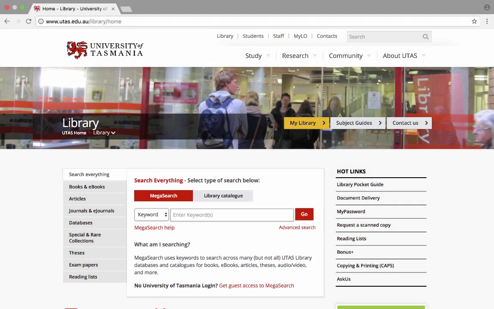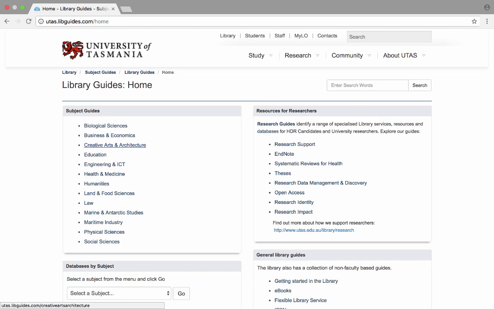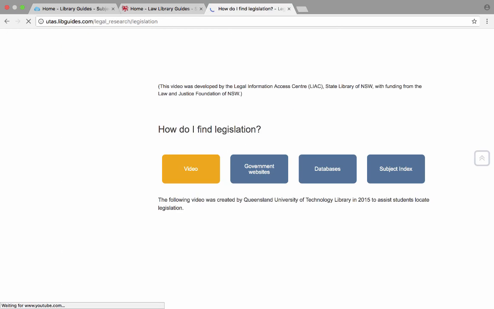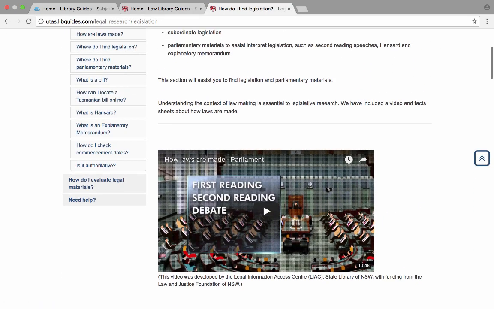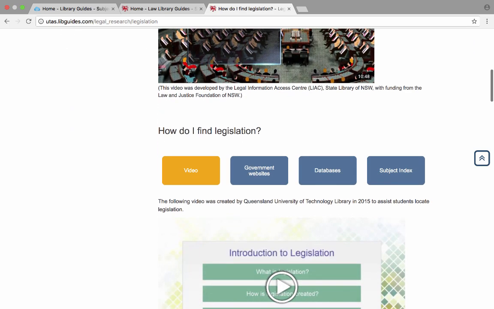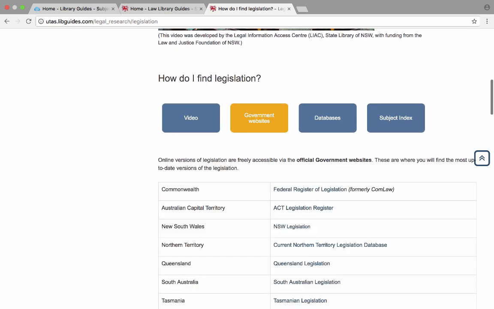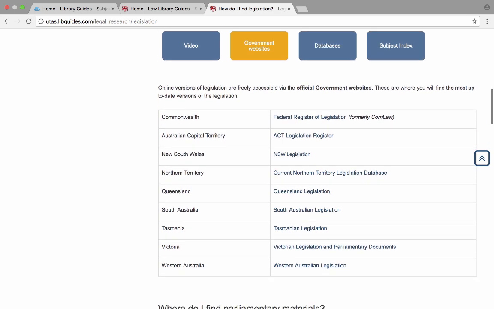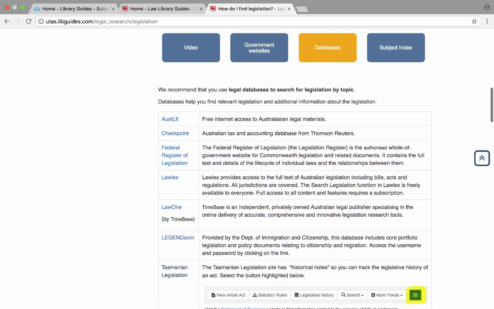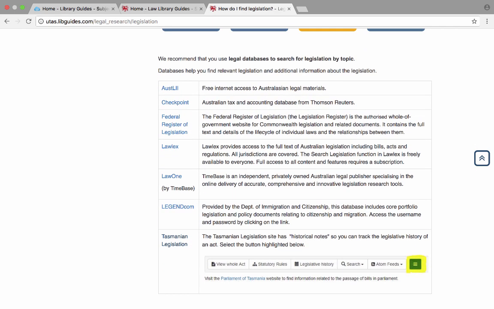So if you go to the library homepage, you can go to Subject Guides, select the Law Subject Guides, and then go to Legal Skills Research. When you look at how do I find legislation, you're given a number of links, and these are created here. Government websites is one way we looked at finding legislation last time. Now we're going to look at finding legislation using databases.